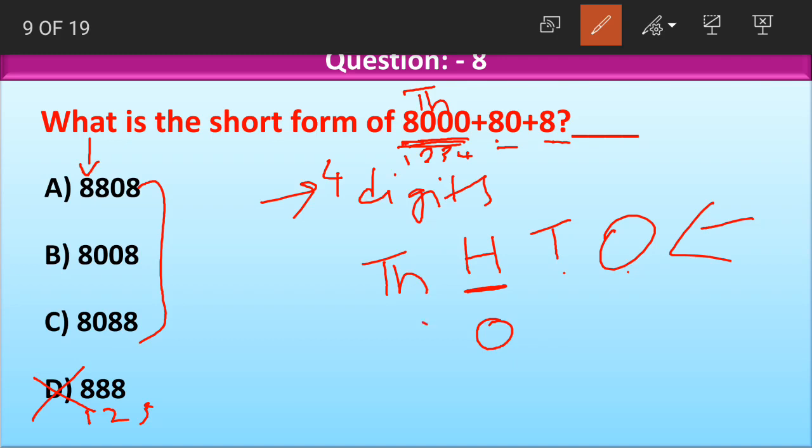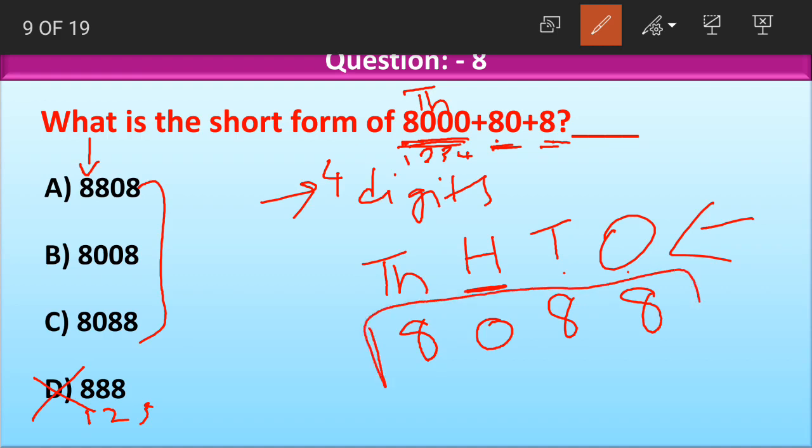8 is at thousands place. The face value of 8000 is 8. Again 8 is at tens place. So the face value of 80 is 8. Again lastly 8 is at ones place. So the face value of 8 is 8. Now what answer did we get here, children? What is the short form? Short form of 8000 plus 80 plus 8 is equal to 8088.